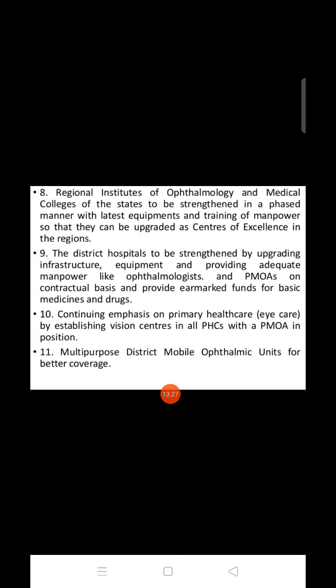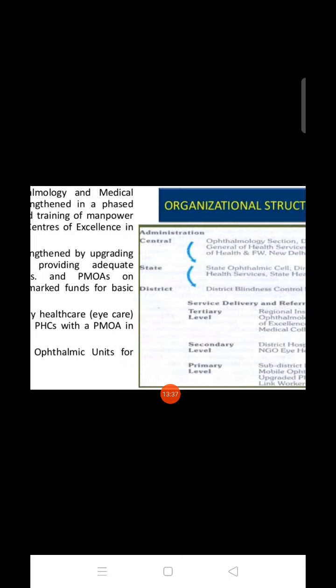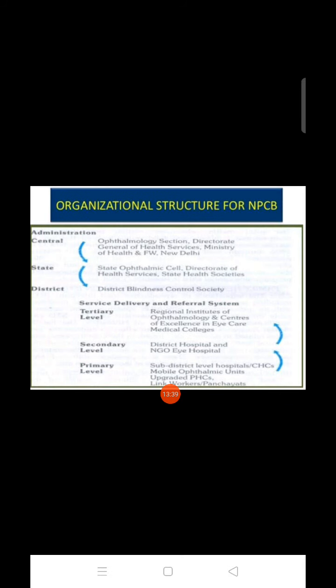Multipurpose district mobile ophthalmic unit for better coverage. We have to do it. Okay. Next, there is the organizational structure for NPCB. There is a Central Ophthalmology Section, Directorate General of Health Service, Ministry of Health and Family Welfare, New Delhi. Okay, these are the administration for the National Program for Control of Blindness.